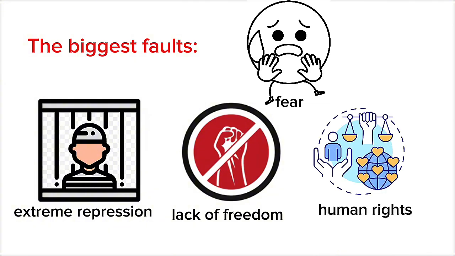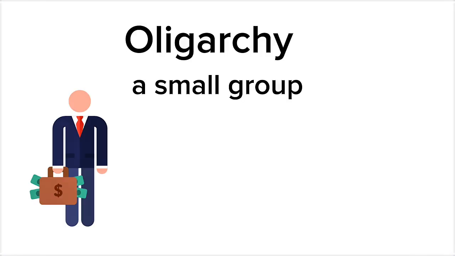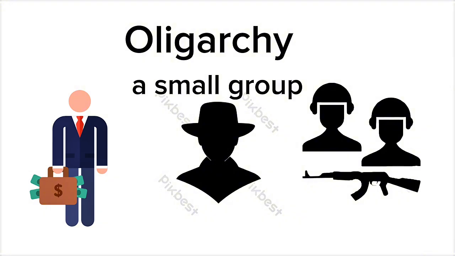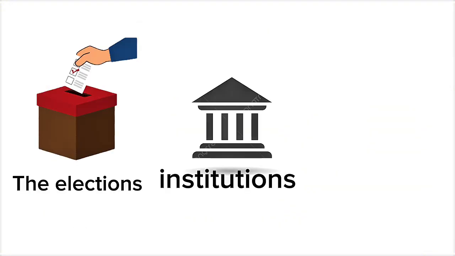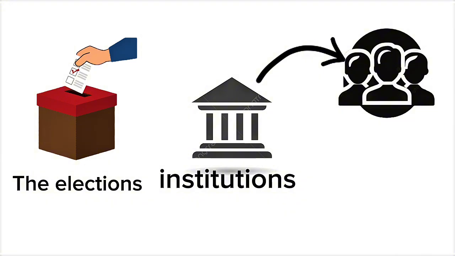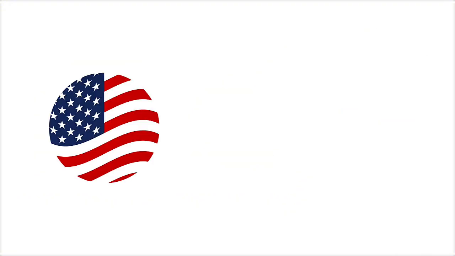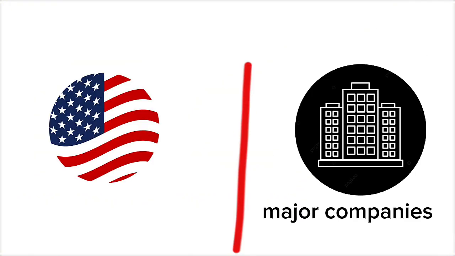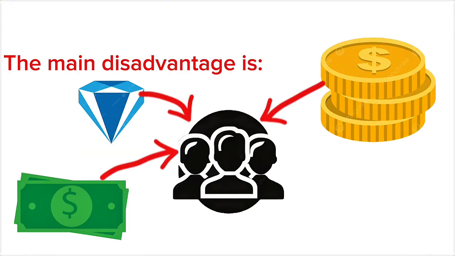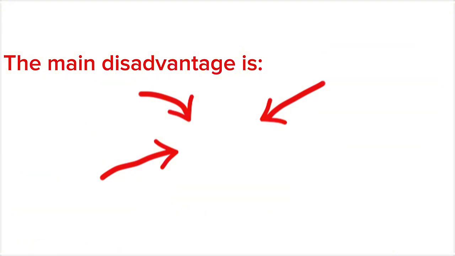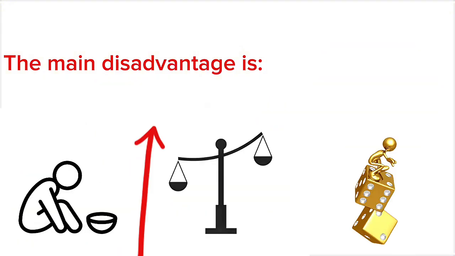Oligarchy. In the oligarchy system, power is held by a small group of wealthy, influential people or military persons. The elections are often formal, and institutions serve the interests of this elite. It is said that some countries, like the United States, are affected by the strength of major companies, which makes them closer to this model. The main disadvantage is that the elite may manage the country to serve its own interests only, which increases poverty, class disparity, and the monopoly of opportunities.